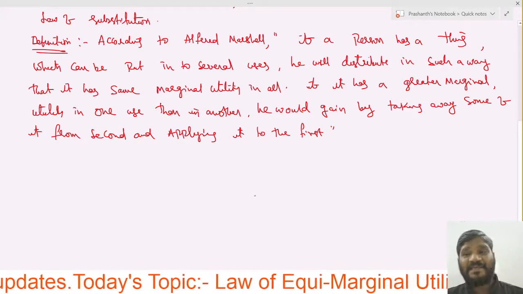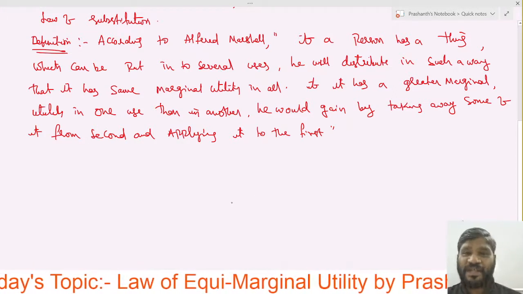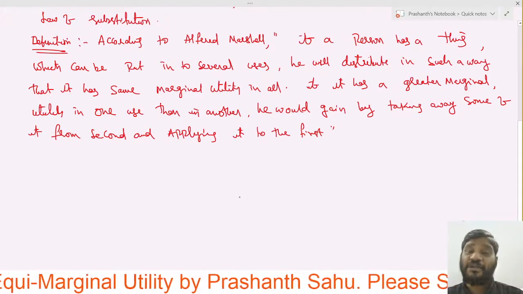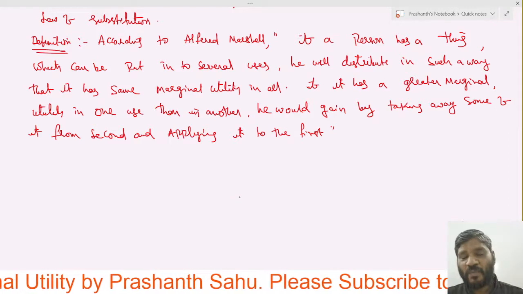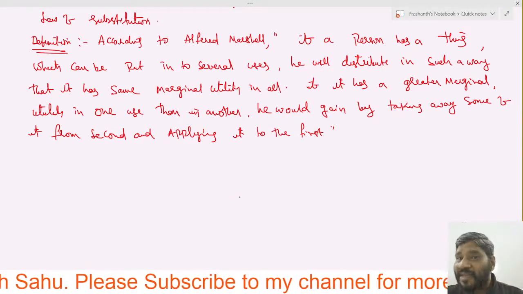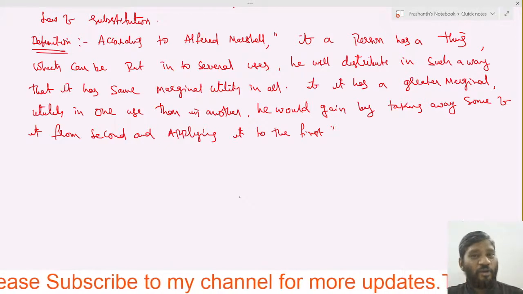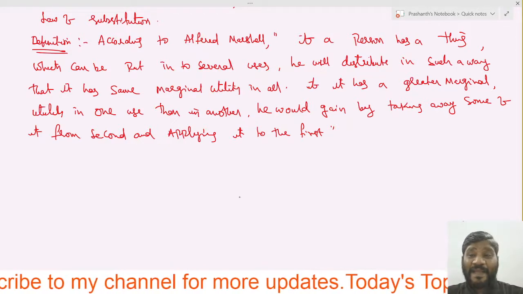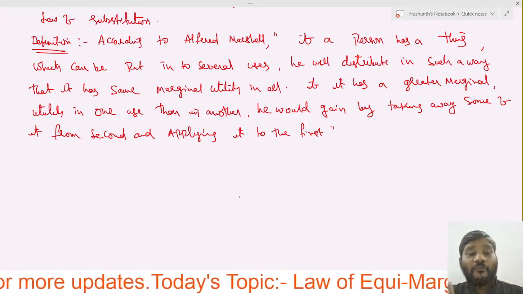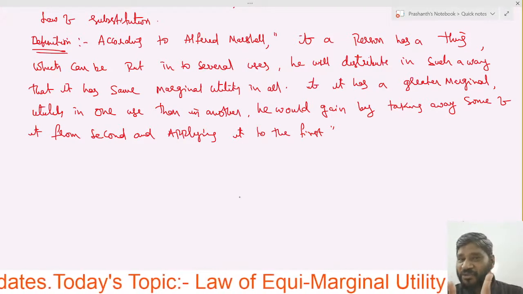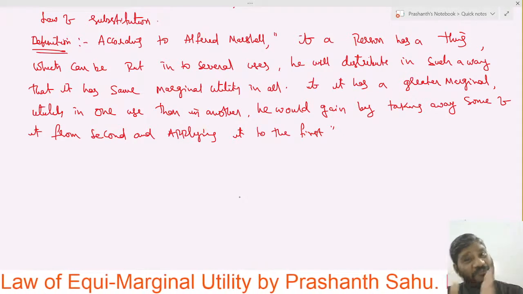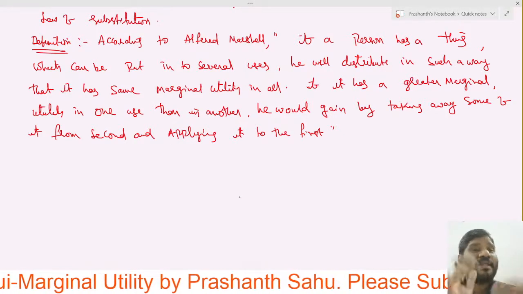If it has a greater marginal utility in one use, meaning if he is getting greater marginal utility from one good than from another, what will he do? He would gain by taking away some of it from the second. It means the first good is giving more satisfaction, the second good is also giving satisfaction, but not as much as the first.